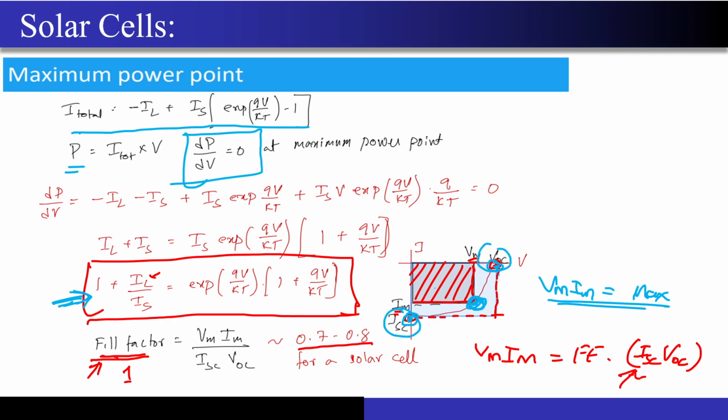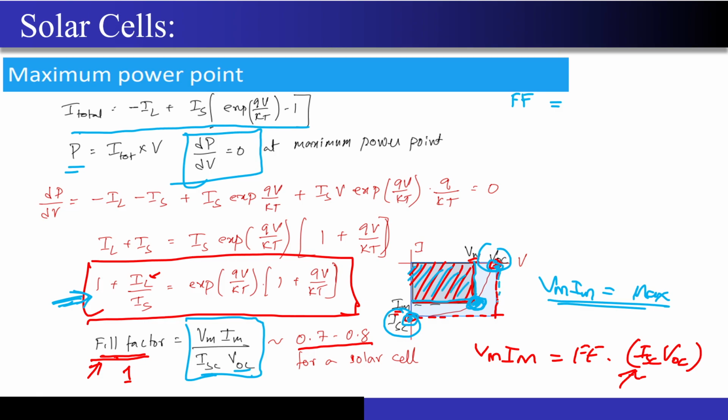Correct? Now we defined a metric called the fill factor, and this is nothing but the ratio of this particular point Vm into Im upon VOC into ISC. Now why did we do this? Just imagine it like this. If I have a point like this, and I join it to look something like this, and then take the area of this rectangle, it will fill out like this.